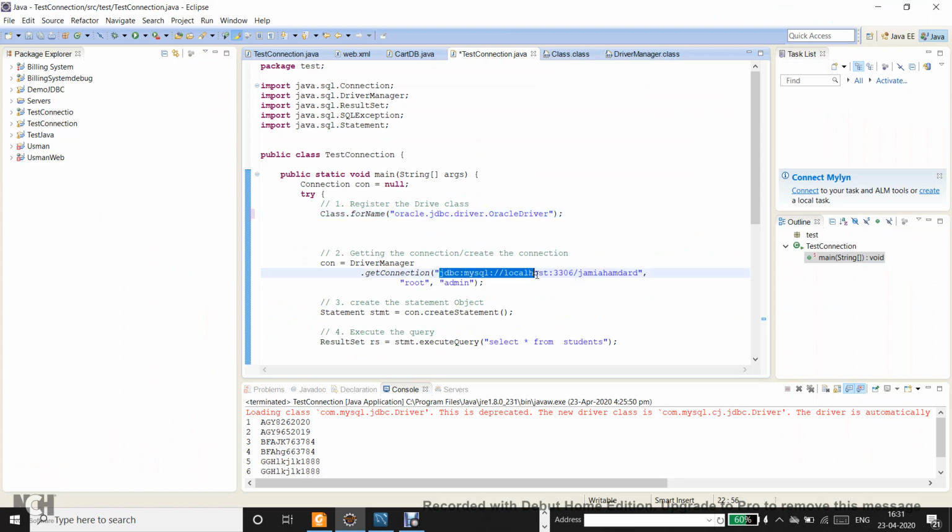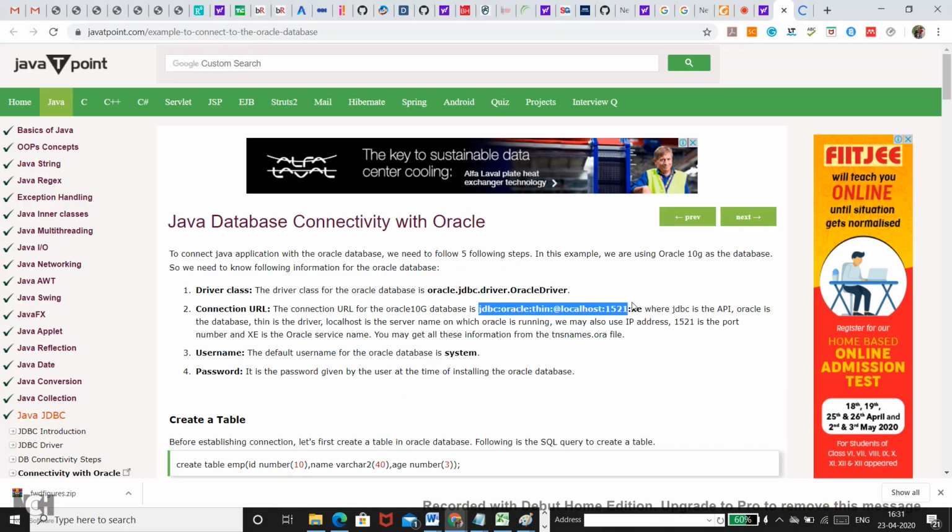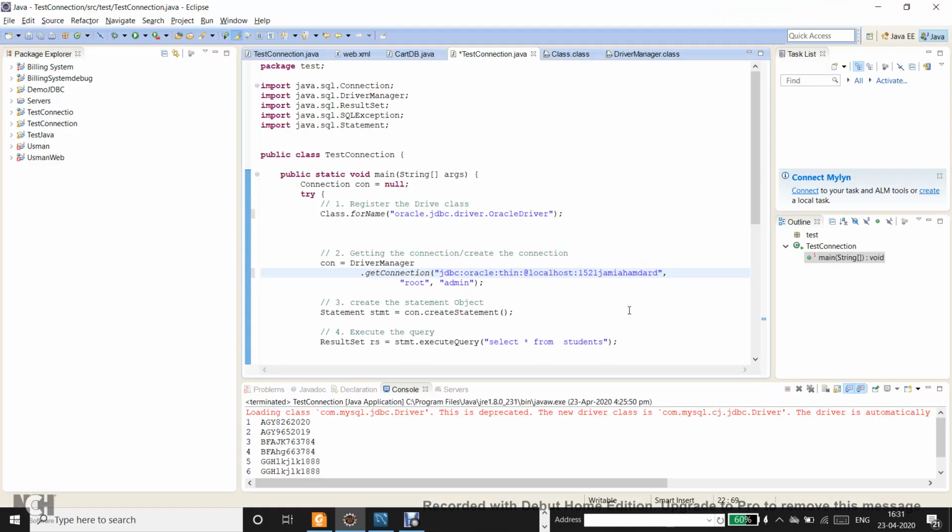So I will go till here. Instead of slash it uses colon, 1521, and then maybe again a colon. Okay, we have to use this syntax. So this is how you will connect to an Oracle database.